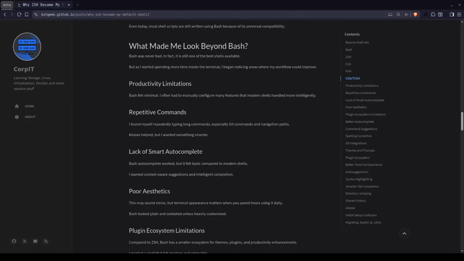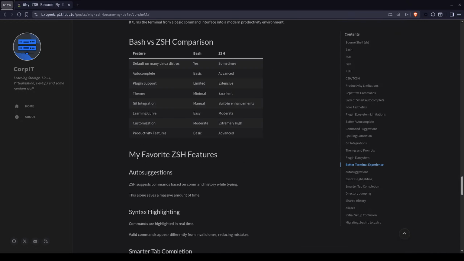Themes and prompts. It's also one of the features that come with ZSH, along with the plugin ecosystem. Now let's talk about Bash and ZSH. If you compare Bash and ZSH side by side, Bash is stable, lightweight, and great for scripting, but ZSH offers better autocomplete, better customization, themes, plugins, better Git integration, and a better terminal experience. For me, ZSH is simply more modern. My favorite ZSH features: auto suggestion, syntax highlighting, smart tab completion, history jumping, shared history, aliases, and so on.